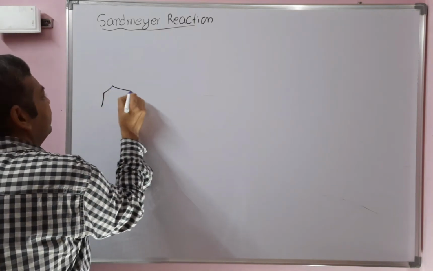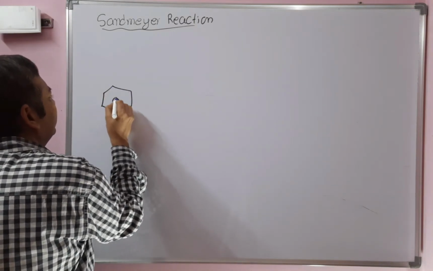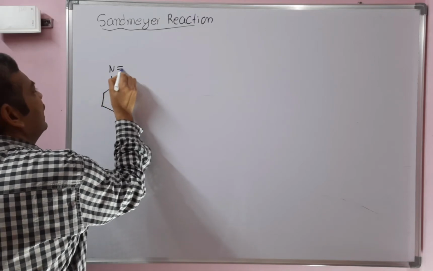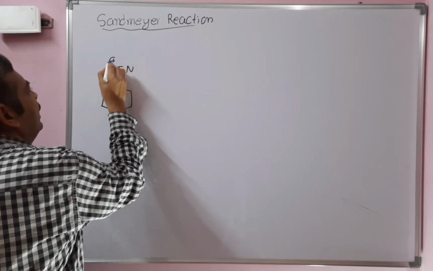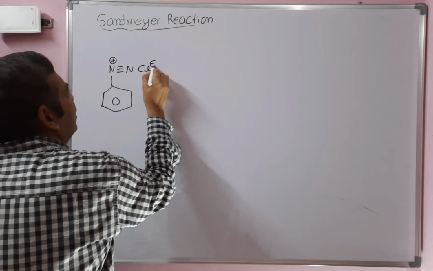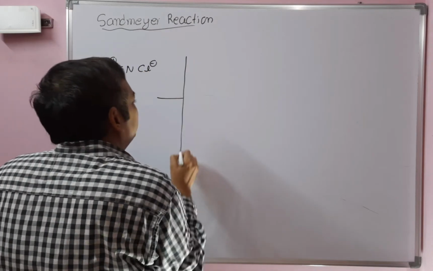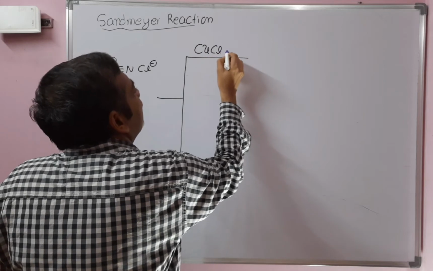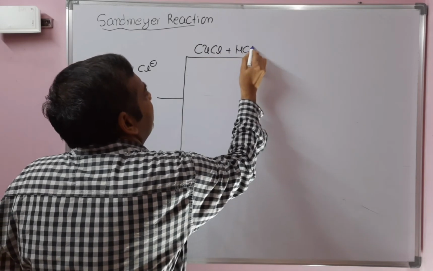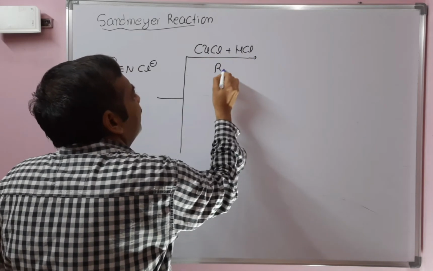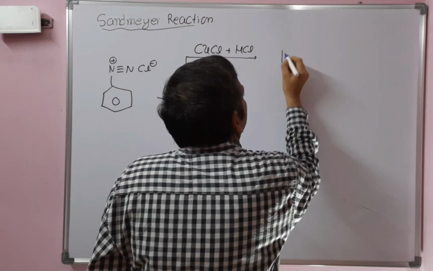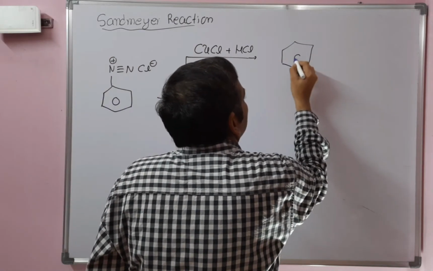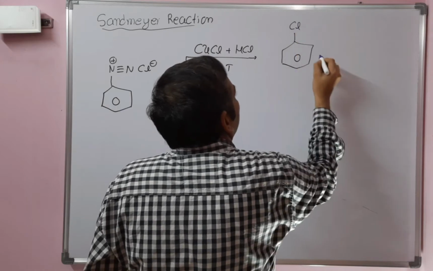See the reaction: when benzene diazonium chloride reacts with copper chloride plus hydrochloric acid at room temperature, it gives chlorobenzene. This is an example of Sandmeyer reaction.